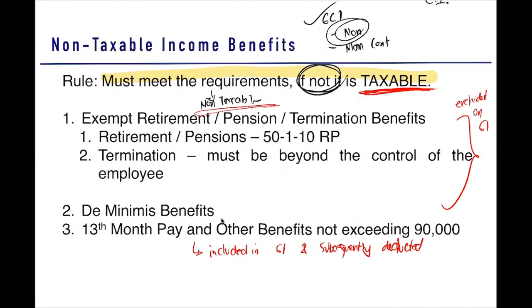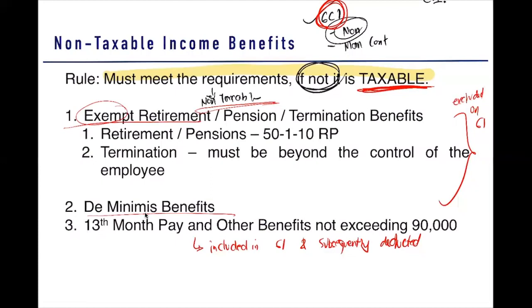Meaning, hindi natin siya ilalagay dito sa gross compensation income. Hindi natin siya ilalagay sa gross compensation income pagka nalaman mong exempt retirement yan, pension or termination, at saka de minimis benefits yan. Pagka guys, exempt retirement yan or de minimis benefits yan, excluded on gross income, kaya siya tinawag na excluded on gross income kasi hindi natin idadagdag siya sa gross compensation income. Pero yung 13th month pay and other benefits is included in gross income and subsequently deducted.